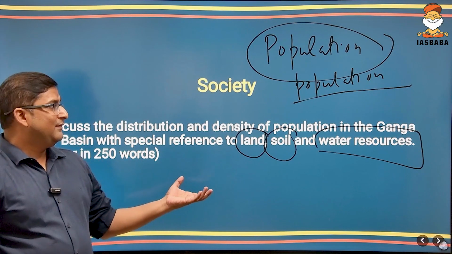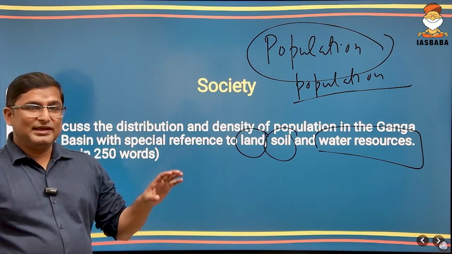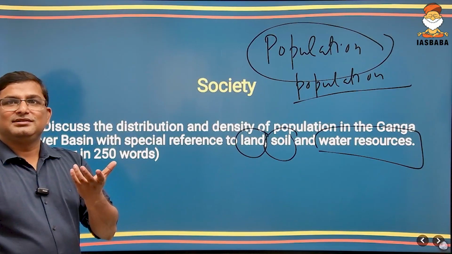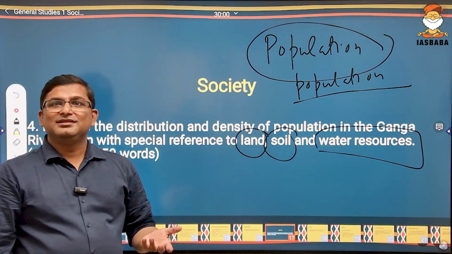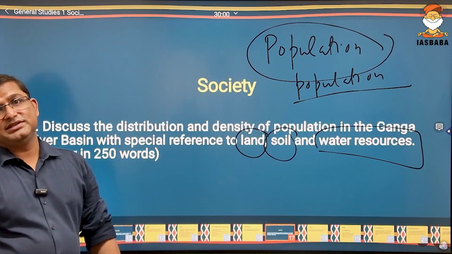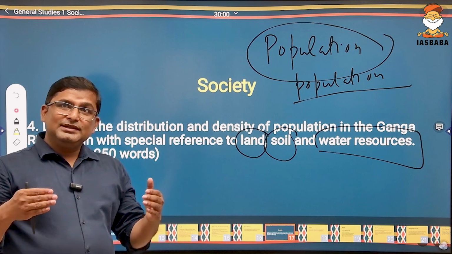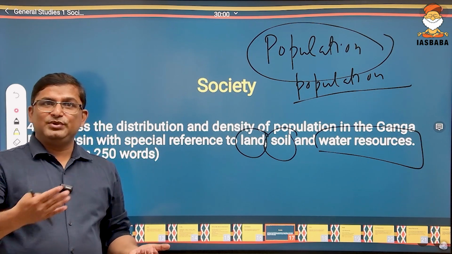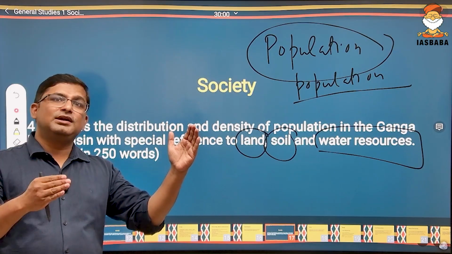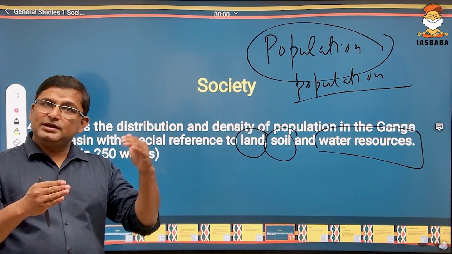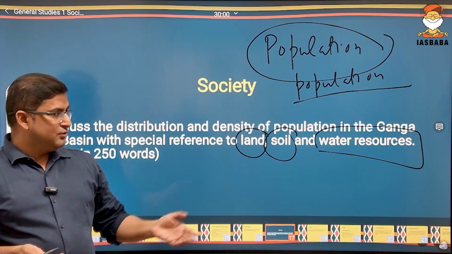Clear? They could have asked why population density is more in the Gangetic region, but they have given you the point. Land, soil and water resources are the reason. That's why there is high population density in the Ganga river basin. So that is the beauty of UPSC. They want you to be selected in the mains exam. Prelims is all about disqualifying you, but when mains starts, when the interview starts, they want you to become an officer. So they have given you the point.